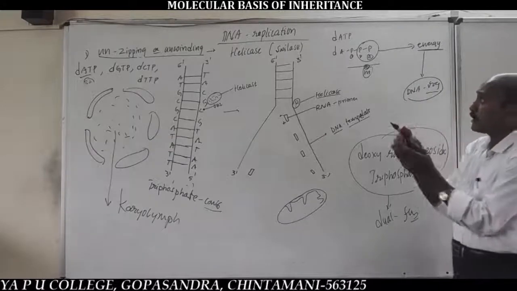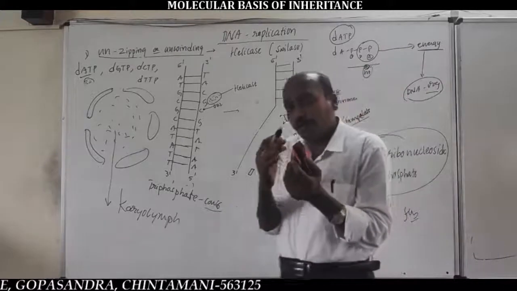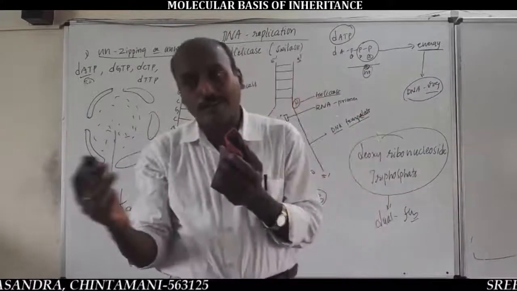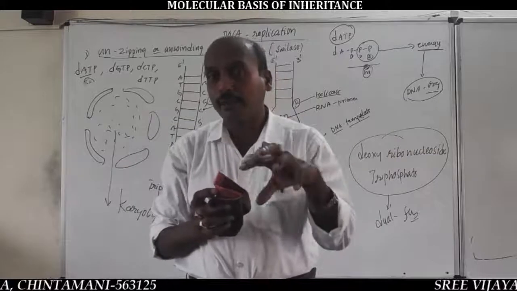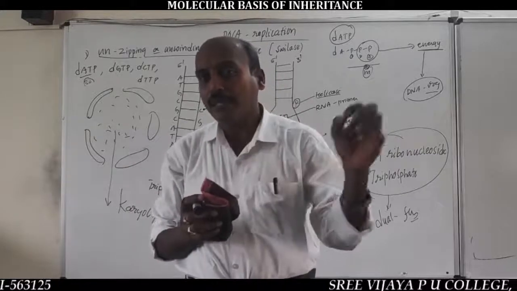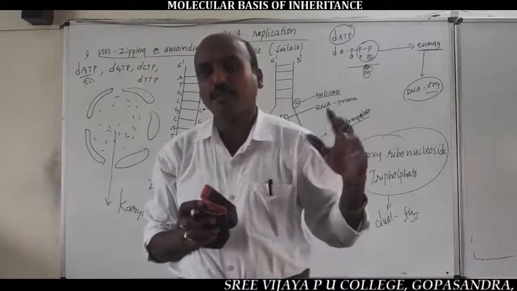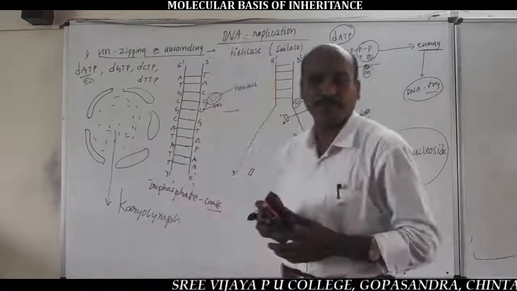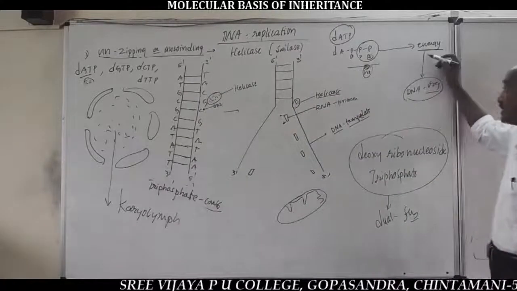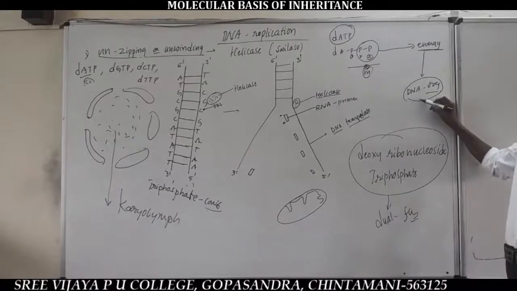The triphosphate DNA nucleotide is converted into a monophosphate DNA nucleotide like dAMP, deoxyadenosine monophosphate, by subtraction of two phosphate functional groups from the three phosphate functional groups. As a result, energy is yielded. This energy is consumed by DNA for the replication.